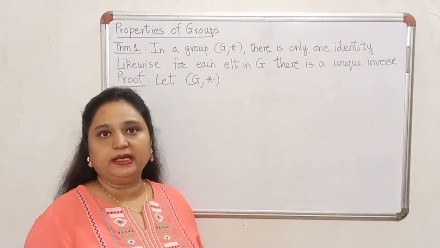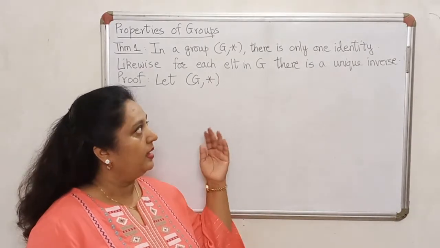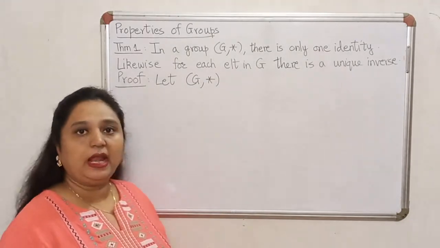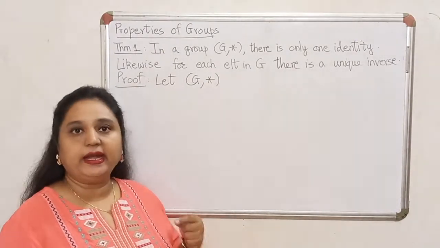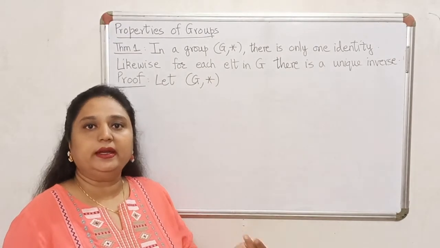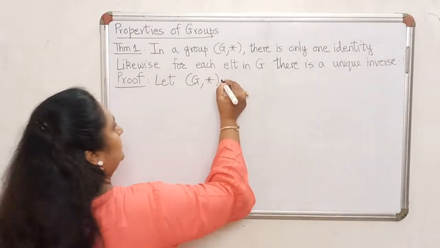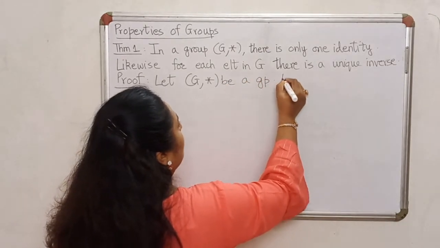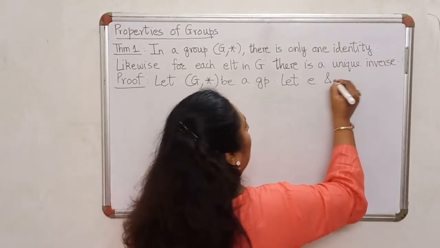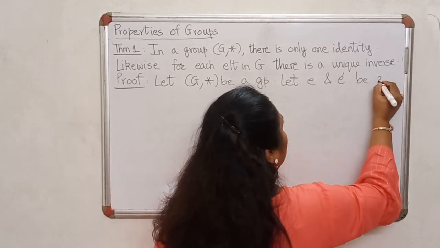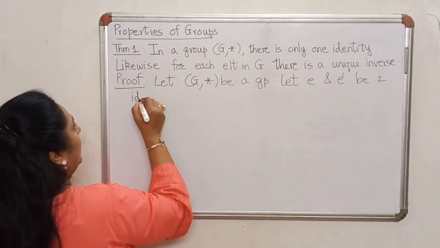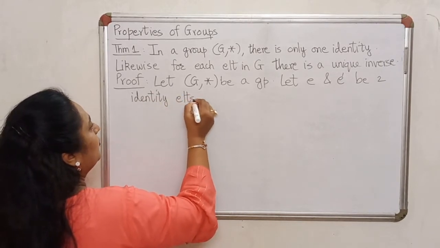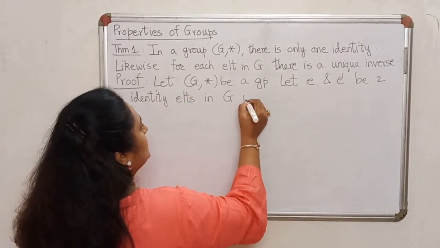So there is a standard technique that we use over here. Since existence is guaranteed, let us see what will happen if this group ended up having two identity elements. So let E and E dash be two identity elements in G with respect to the operation star.